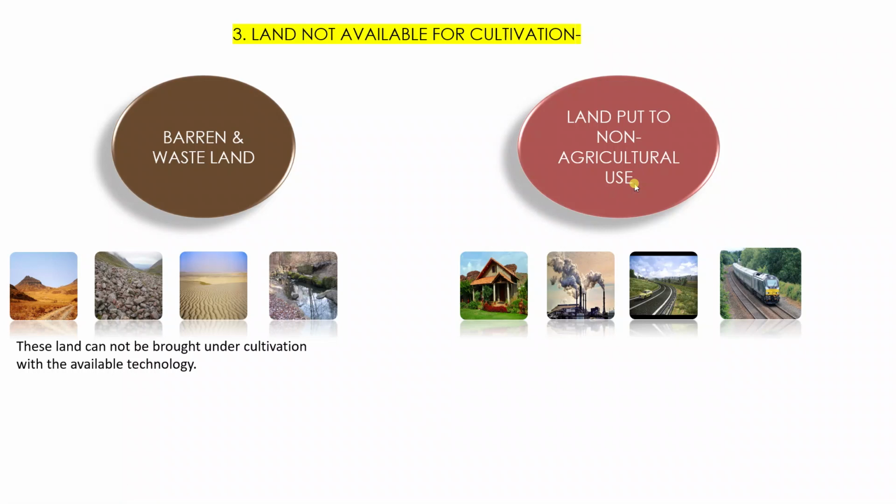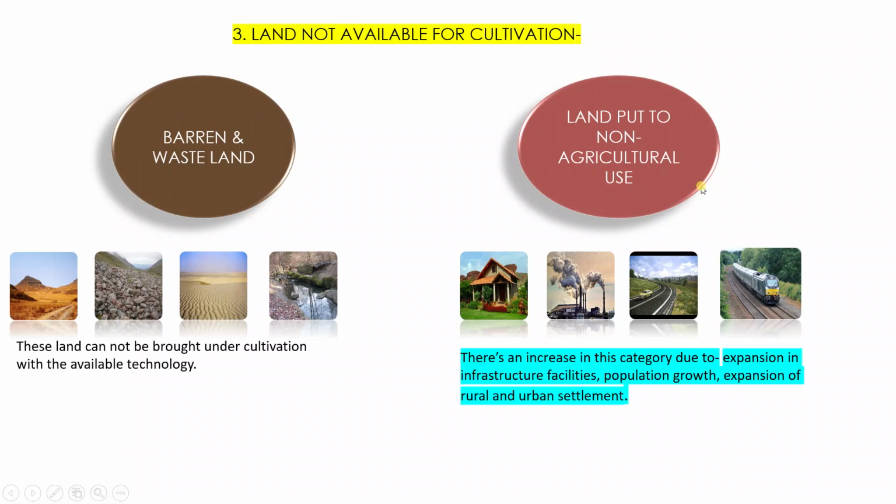Now the second category of land under this is land put to non-agricultural uses. Obviously there is land which is used for construction of houses, industries, infrastructure, railway lines. These are the lands which are used for non-agricultural activities, hence we cannot practice agriculture on these areas, right? Now there's an increase in this category of land. And why is it so? What is the reason behind it?